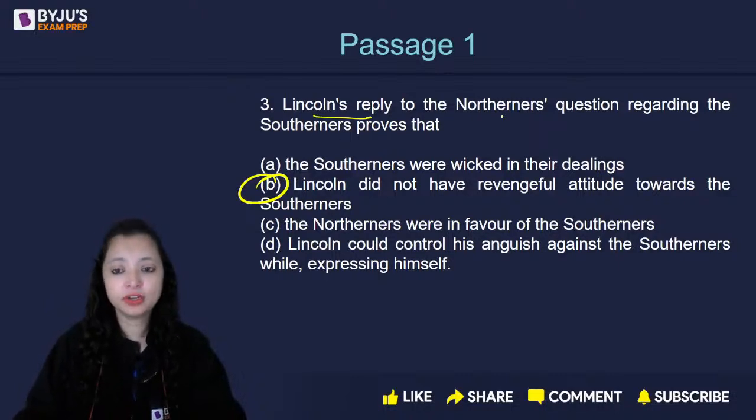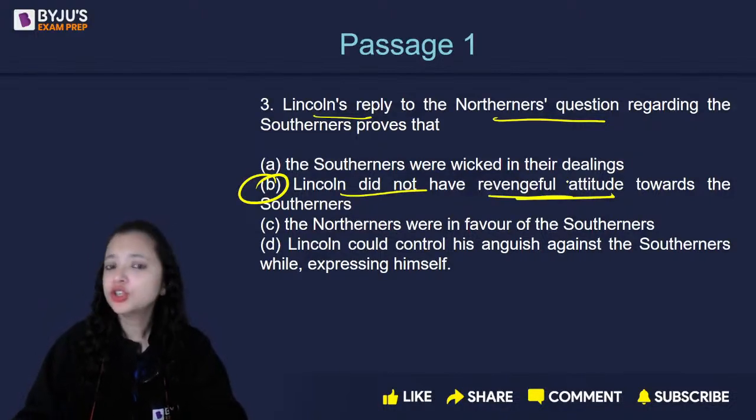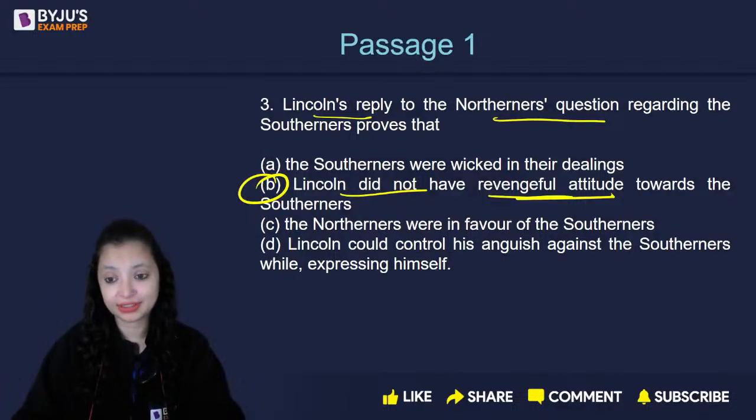So Lincoln's reply to Northerners' question. Northerners' question was, how will you treat the Southerners when the war is over? And he said, I will treat them like I will treat others. I will believe that the war never happened. Now, Lincoln did not have a revengeful attitude. Revenge होता तो वो punish करते Southerners को for being slave owners. He said, no, I don't have any revengeful attitude towards the Southerners. That means I will treat them equally. The correct answer would be, most of you got that correct.